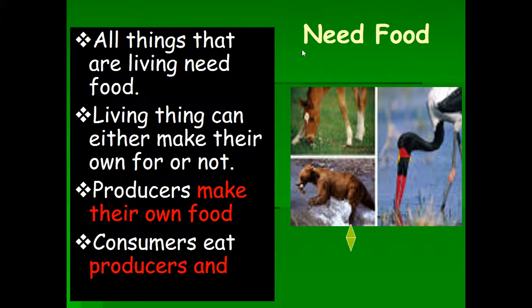Yes, you need food. That food is your energy. All things that are living need food. A living thing can either make its own food or not. If it makes its own food, it's called a producer. Producers make their own food. Consumers eat producers and consumers.